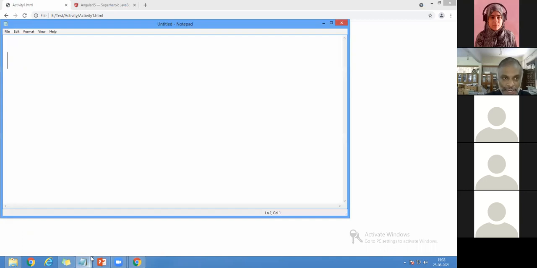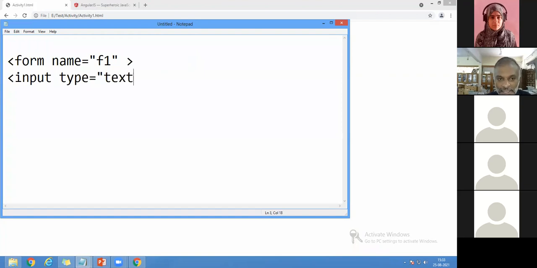Suppose I'm going to write in Notepad. I'm going to create a form. Sorry, I'll write it here: form name is equal to F1. I'll finish the form. Now I'm going to write input type is equal to text, and name is equal to T1 and value is equal to null. So this is the thing I have written here.